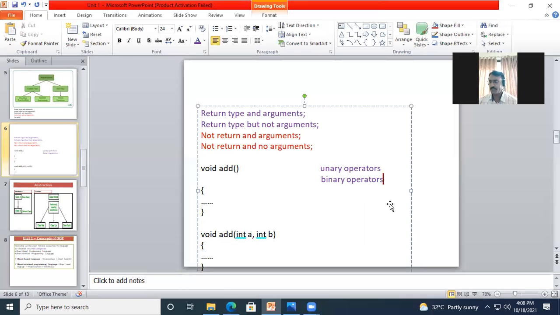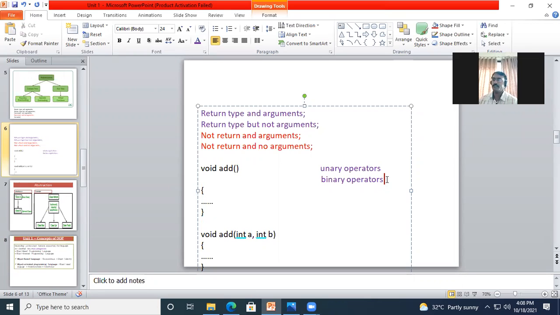You can give me an example of a binary operator. See, 0 and 1 are the values related to Boolean variables.